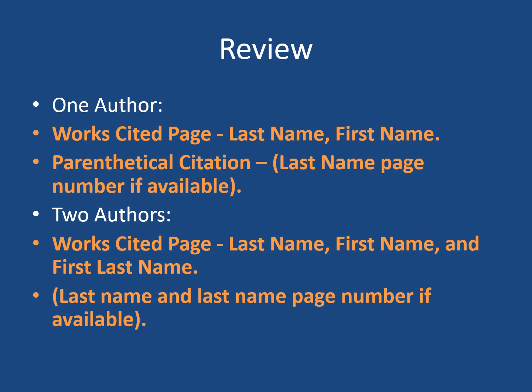So let's review. If you are citing your author in the Works Cited page, the way you style it is last name, comma, first name, period. Within the parenthetical citation, last name, page number, if it's available, and then the period. For two authors in the Works Cited page, last name, comma, first name, comma, and first name last name, period. Within the parenthetical citation, last name and page number if it's available. So there are two last names.